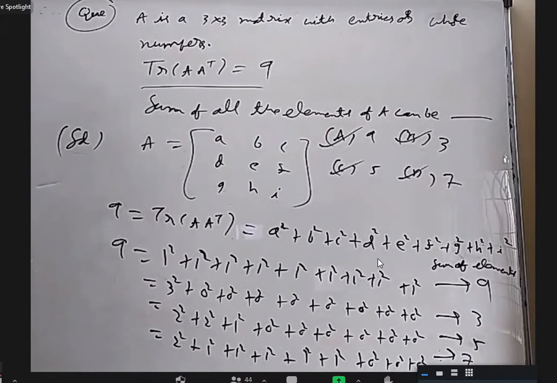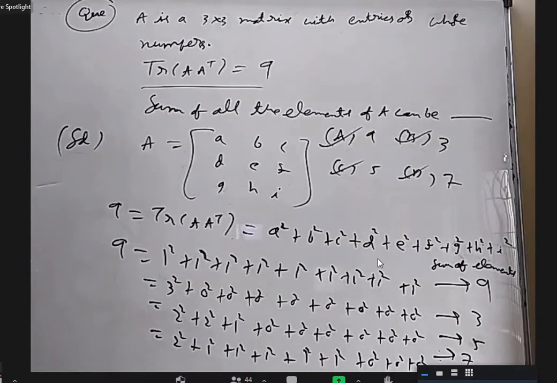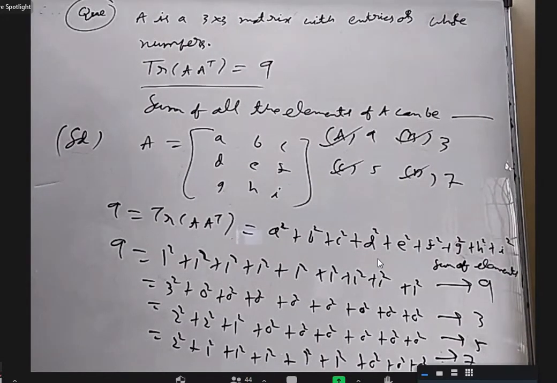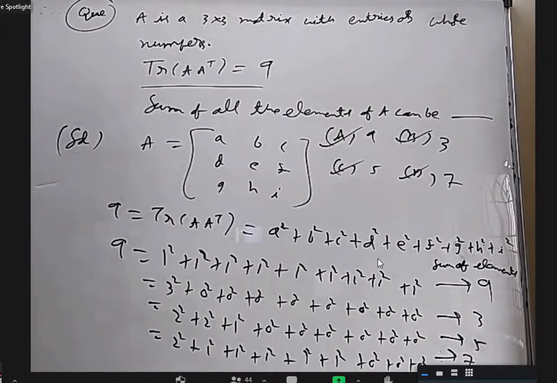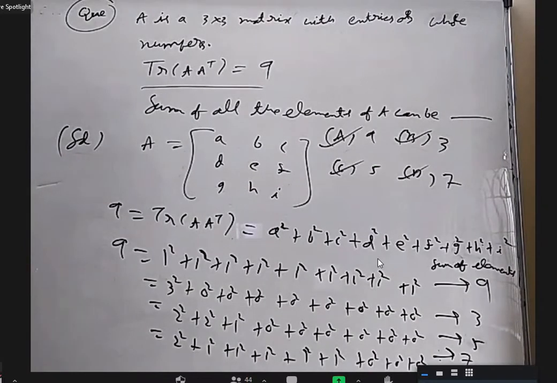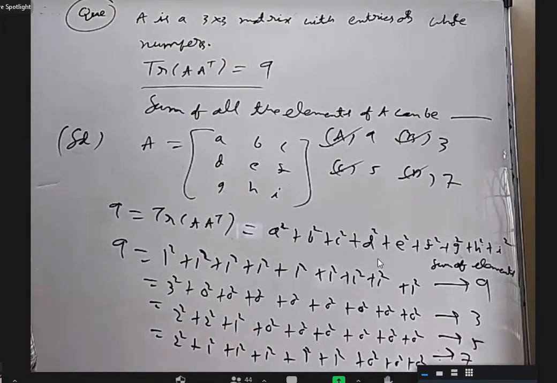Sir, in few mains questions I saw a power -1. So what should we do with that, sir? Generally, we don't give them in the beginning. We give them later. That's called inverse. Are you looking at some other books? Are you talking about that? Yes, a few mains papers. See, I'll tell you. We are in the beginning of the chapter. I did not even cover 10% of the maths and determinants chapter.